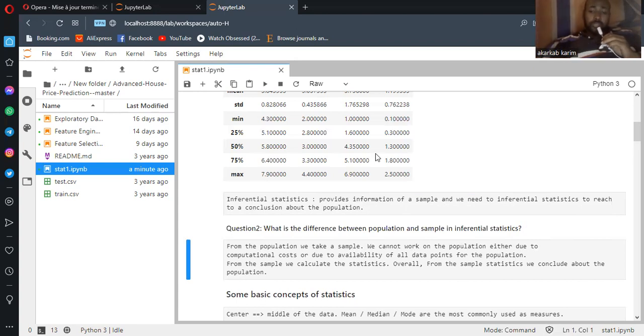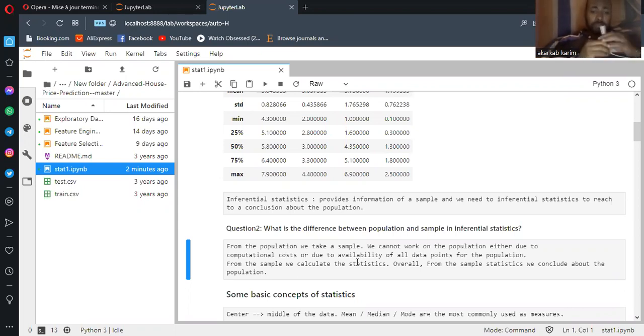It's not possible to work on all the population we have. That is very costly, and we have a problem. So as I told you before, we have two triggers. The first one is the cost, and the second one is the availability of other points for the population. There is no way to provide all information for our data.